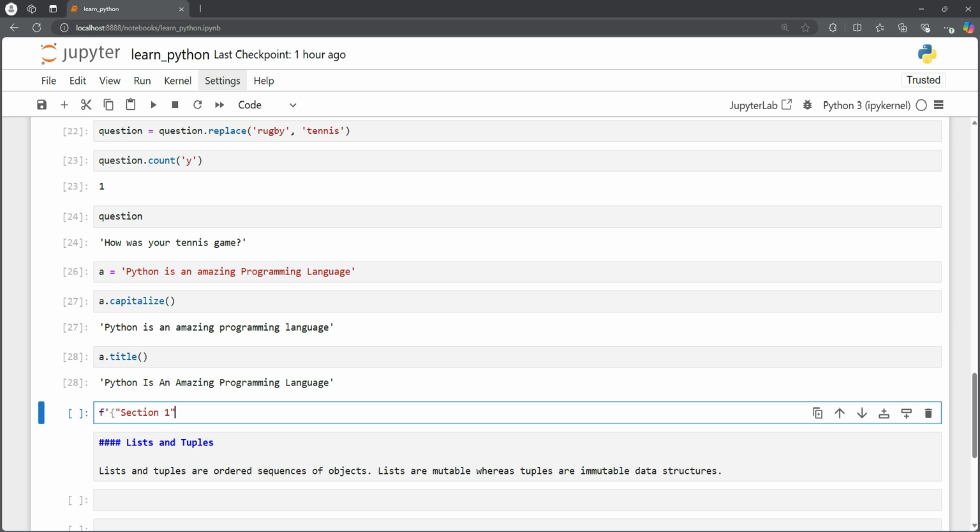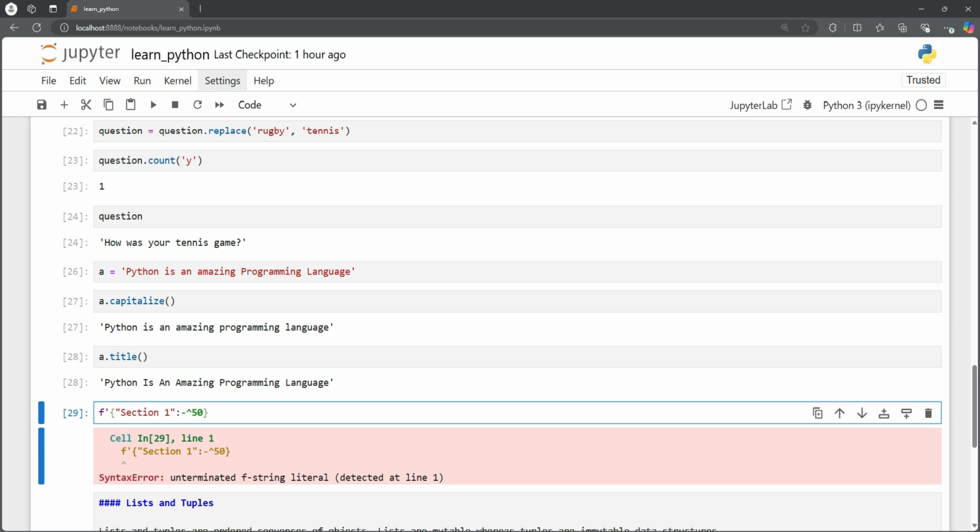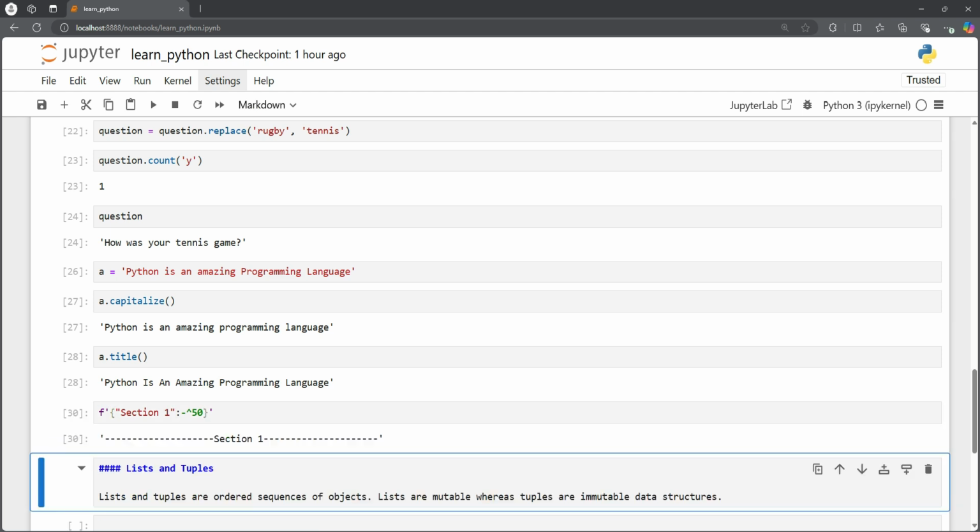We want to make it look pretty, so that it is more highlighted in the document, so we could use dashes, align it in the middle, and show it like this.